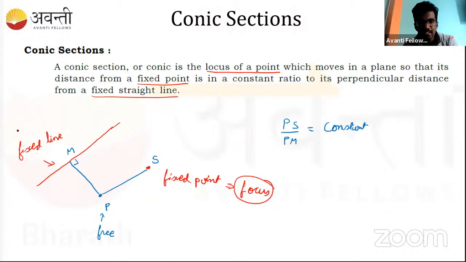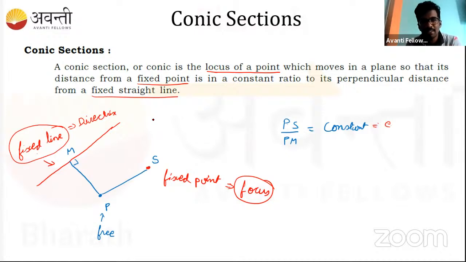It's actually the directrix. So this line, we call it a directrix. So this fixed line, we call it the directrix line. And the constant that we get, we can call it e. Boundary? No, there is no boundary.